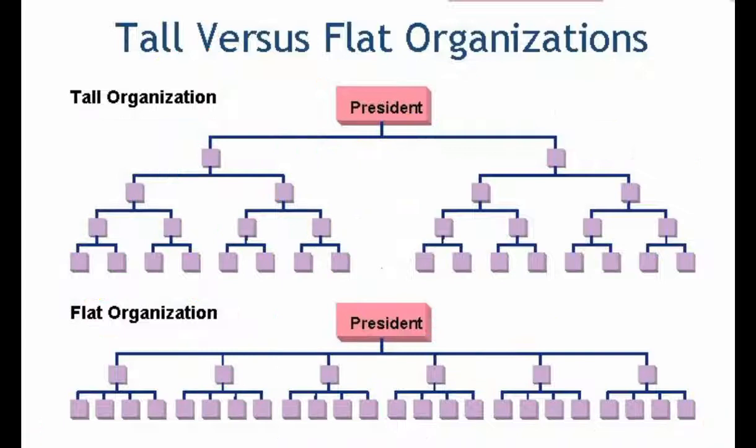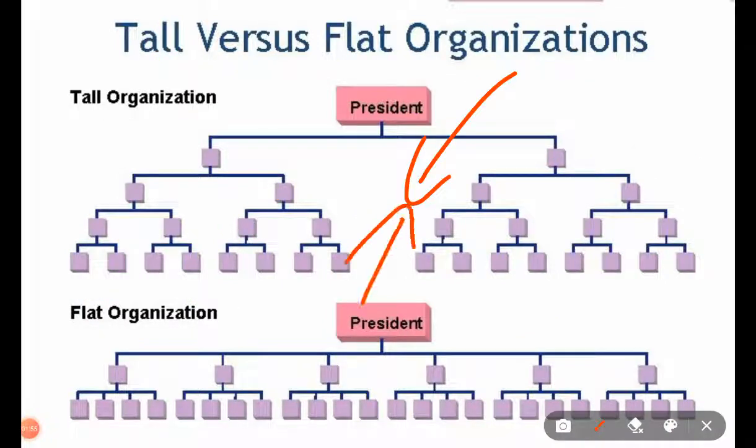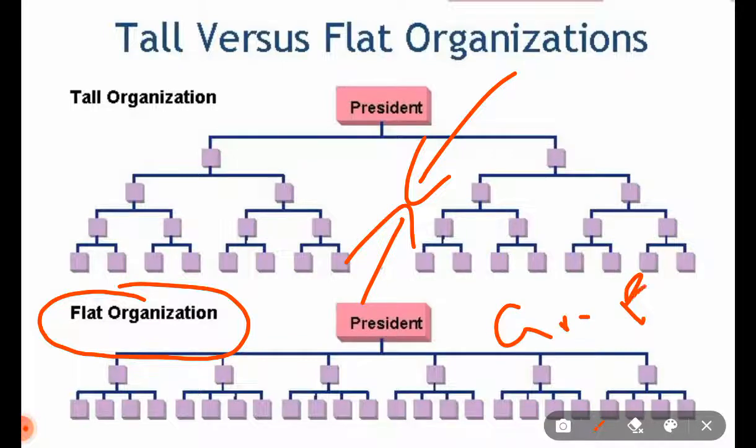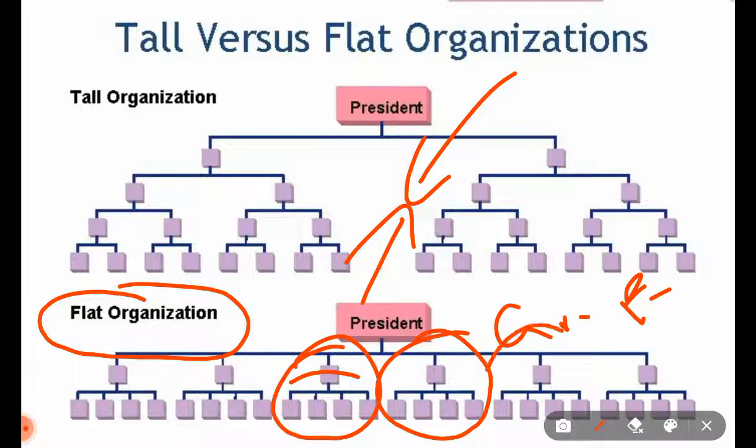Remember that in modern organizations the hierarchies have become less and less, and modern organizations are more flat organizations, because the work is done in teams. For example, if you take Google or Facebook, they have very flat organizations. People are working in teams. For example, this is a team of, let's suppose, five people, and they are working with each other, sharing ideas. This is another team of five people, this is another team of five people. So modern organizations are flatter in nature.